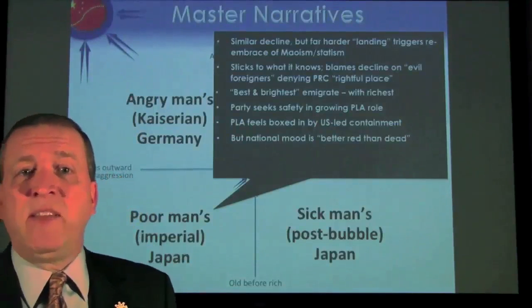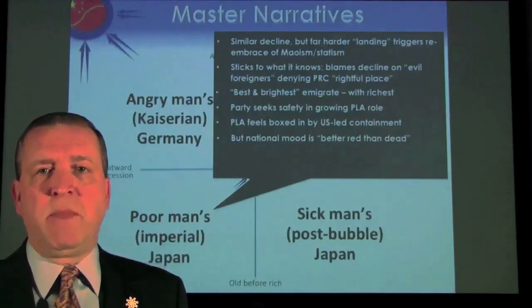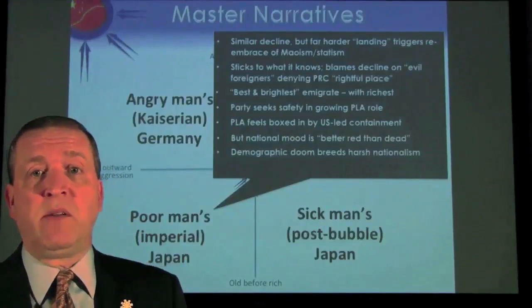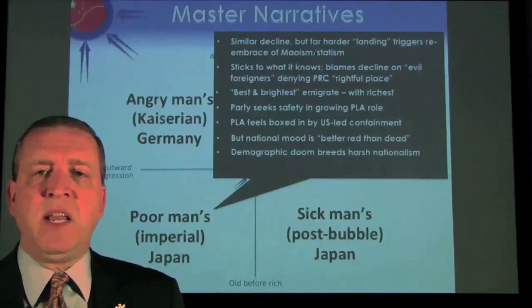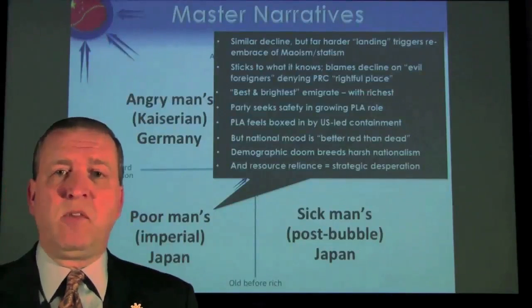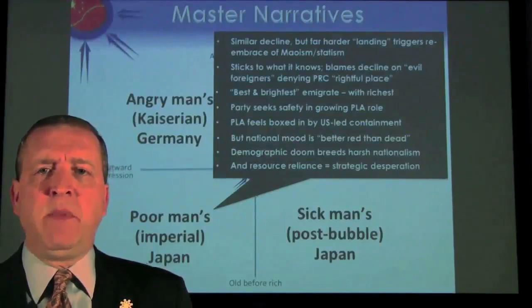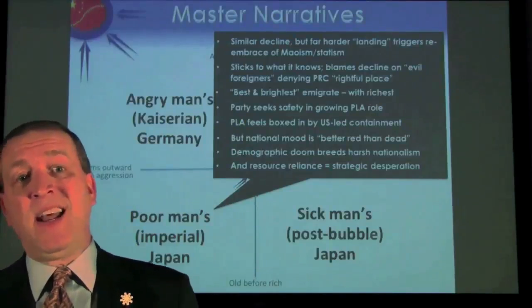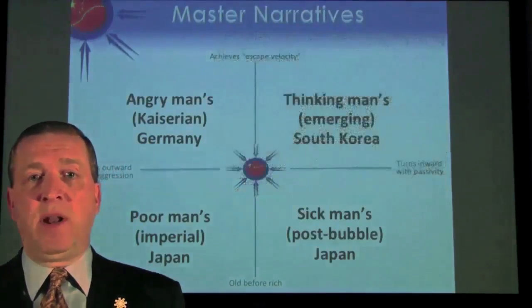better to stay red than to suffer the death or the dissolution of the system through rapid democratization, or even slow-term democratization. We see the demographic doom start to spread across society, creating a certain desperate sort of nationalism. And then we see resource reliance becoming sort of a strategic desperation, and China striking out, not unlike a Japan in the 1930s, fearing its access to energy and whatnot.